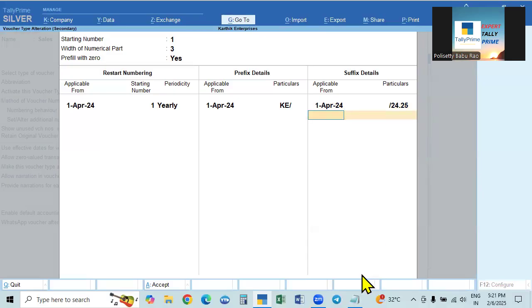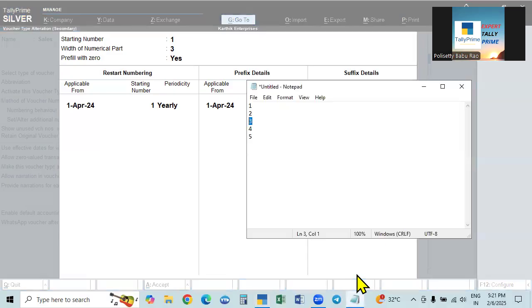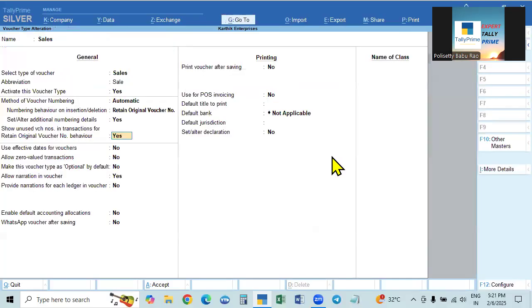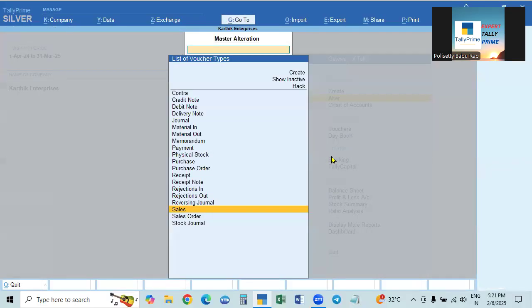So how will it show now? See here, the number will show as KE slash 001 slash 24, 25. This is the prefix, this is the number, and this is the suffix, divided with slashes. The same thing will show here. Accept, then come down and accept this. So the sales voucher is configured.